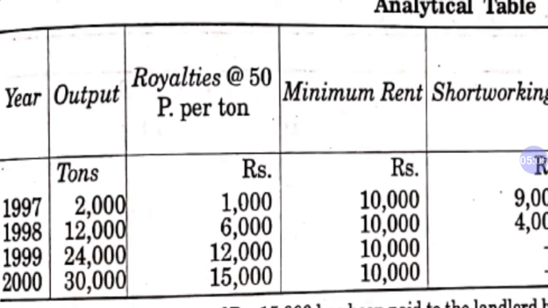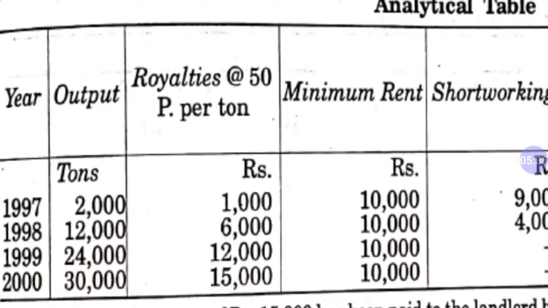Now short working. As you know, short working arises when your minimum rent is more than royalty. In the year 1997, your minimum rent is 10,000, but your royalty is only 1,000 rupees. So in that case, there is a short working of 9,000 in 1997. According to the condition given in the question, this 9,000 short working can be recouped only in 1998, not in any coming year.